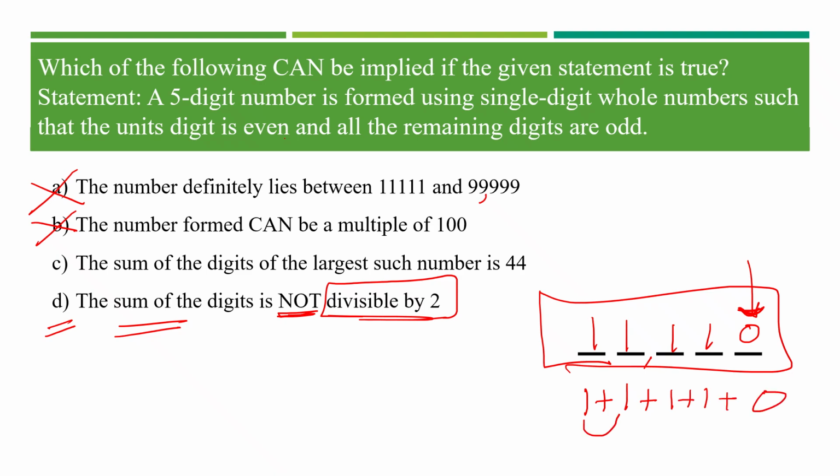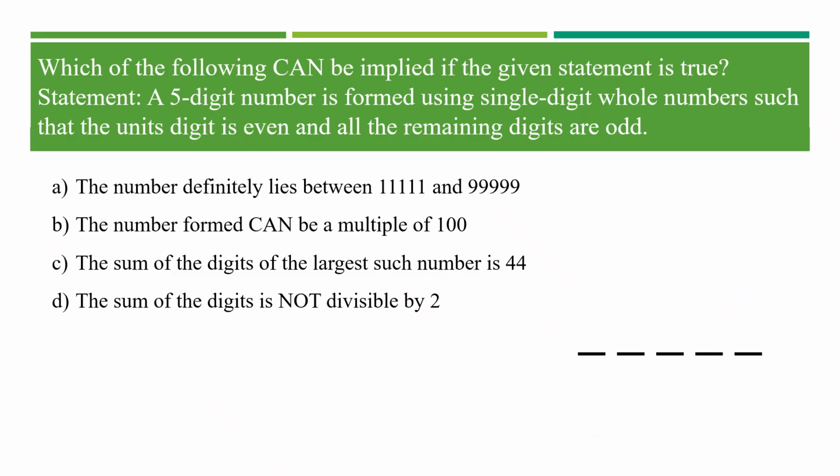So 1 plus 1 is 2, 2 plus 1 is 3, 3 plus 1 is 4, 4 plus 0 is still 4, which is divisible by 2. But the statement says the sum of digits is not divisible. So I believe it's not going to be option D.